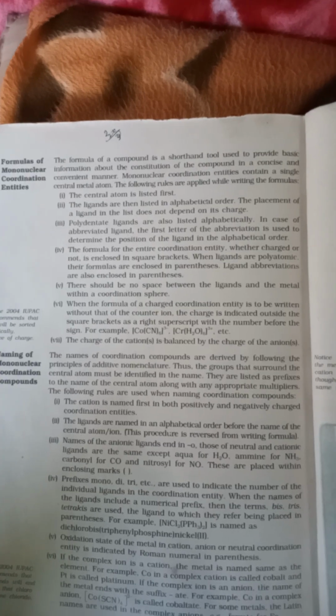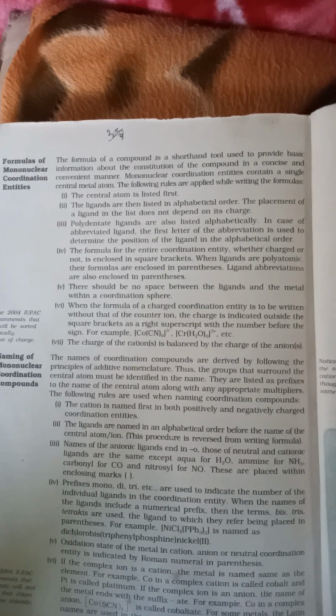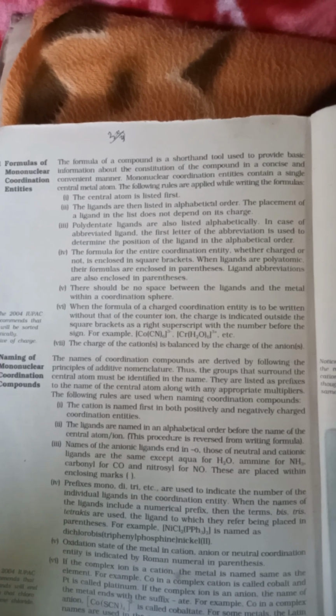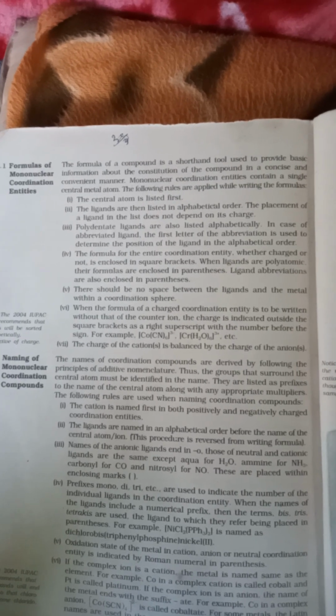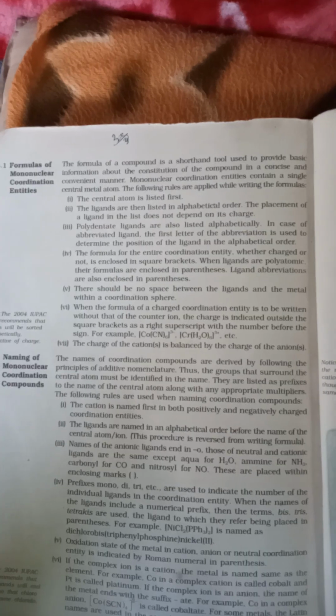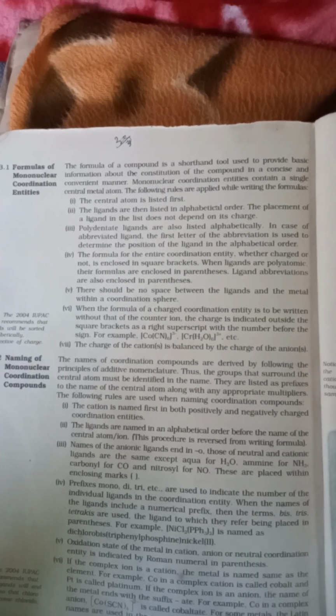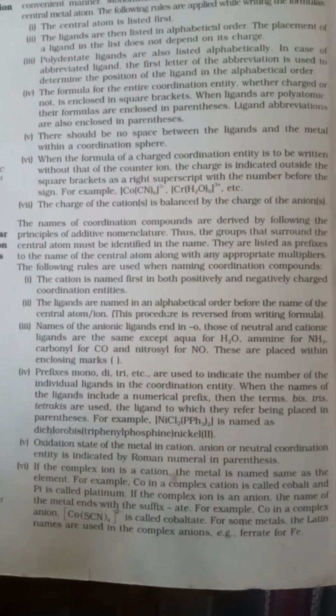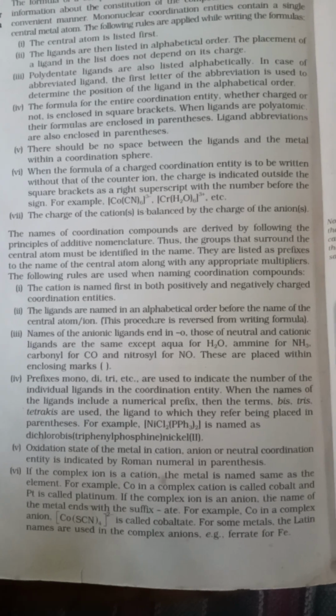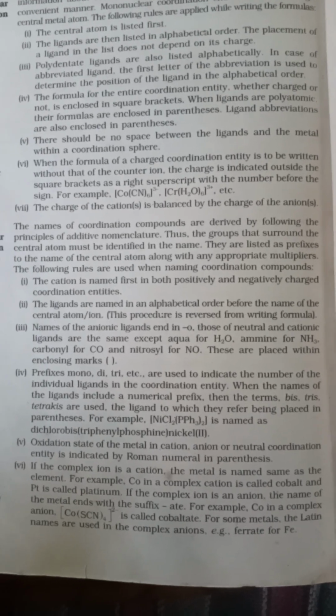Prefixes mono, di, tri, etc. are used to indicate the number of individual ligands in the coordination entity. When the names of the ligands include numerical prefixes, then the terms bis, tris, tetrakis are used, the ligand to which they refer being placed in parentheses. Next point: oxidation state. The oxidation state of the metal in a cation, anion or neutral coordination entity is indicated by